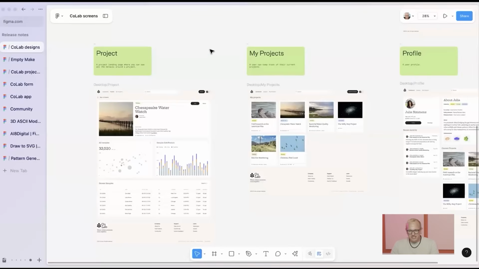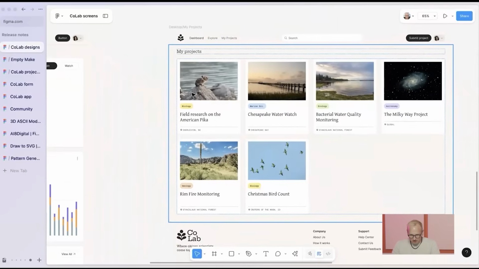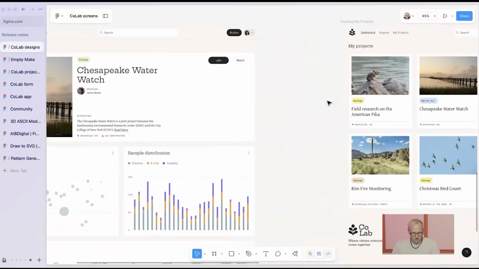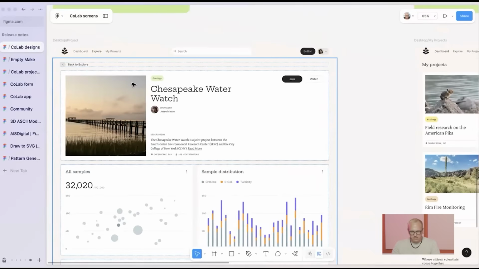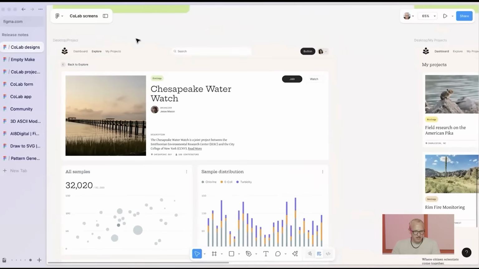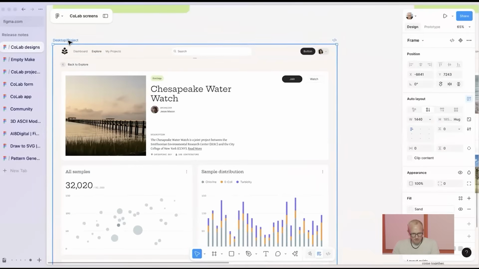All right, so for today's demo, we're going to build a tool for managing community science projects. My designer's already designed some screens here. You can see I've got a project listing page for all the projects that are going on. I have a project details page over here. But I want to bring these to life in Figma Make. So I'm just going to copy this frame.